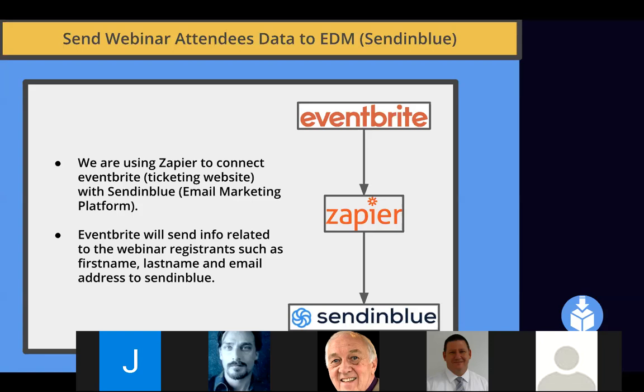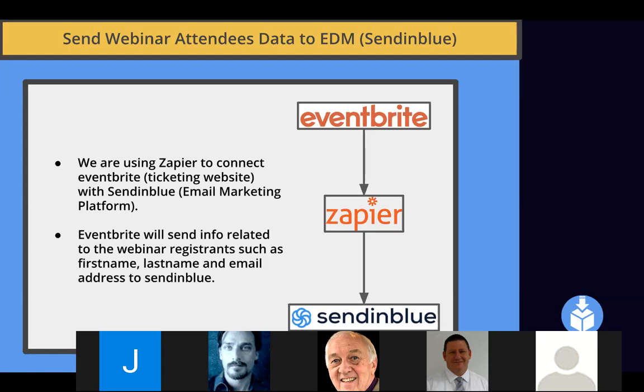So we are using Zapier. Zapier basically connects different APIs and will send the data from Eventbrite to Sendinblue. I know that some people are scared of the words data and API, but it's really easy to understand. Basically, when someone registers on Eventbrite, what I need to do is to put their first name, last name, and email address directly in Sendinblue to send them email.